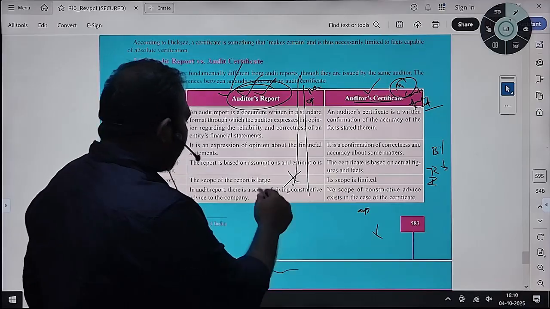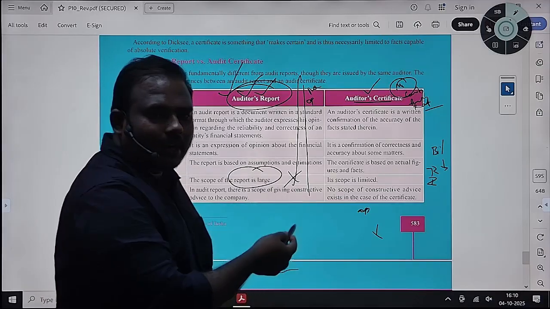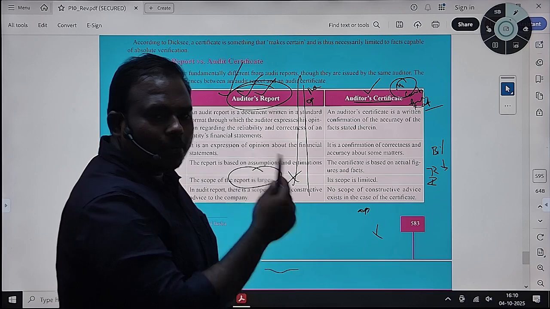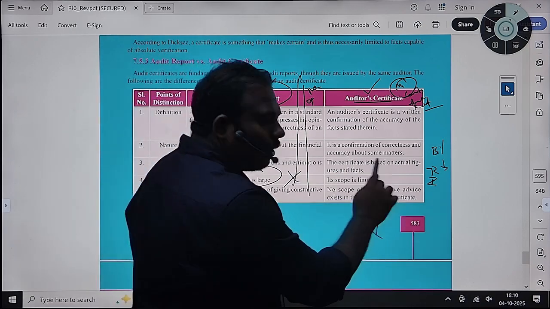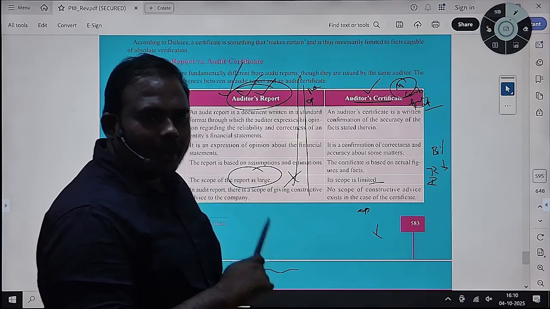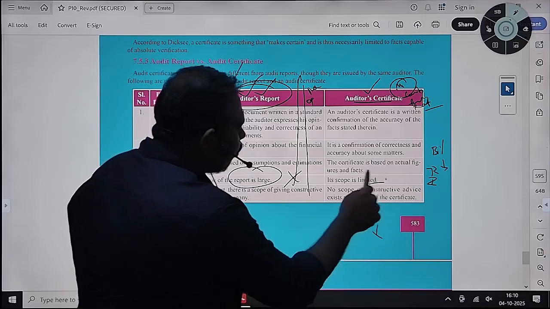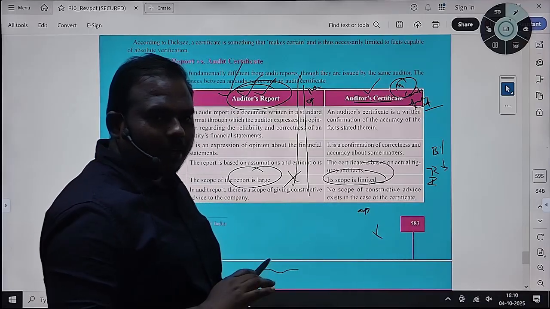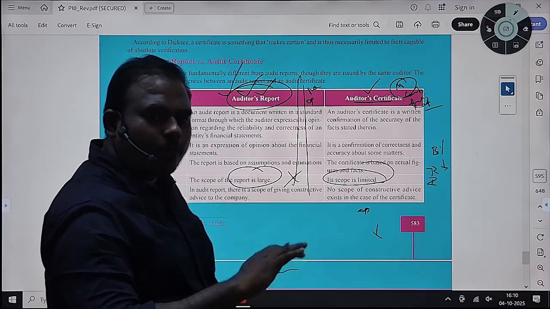In all the cases, the scope of an audit report is large, because the report covers all the areas. Here it is limited. You will cover, like I mentioned, trade receivables, a particular area, or inventory, a particular area. Like that, they will issue. Whenever you issue a certificate, the scope will be limited.